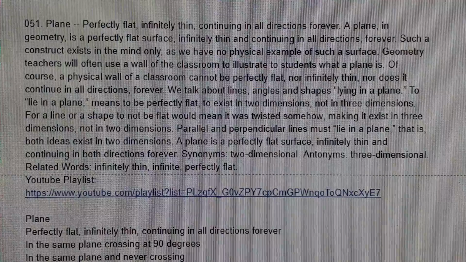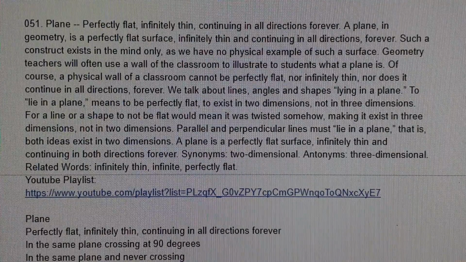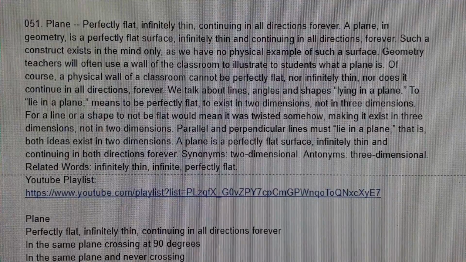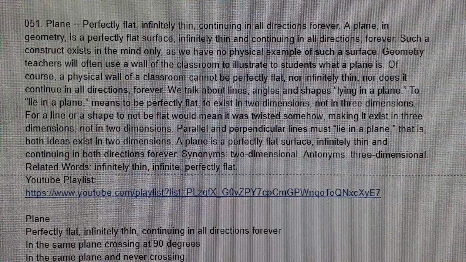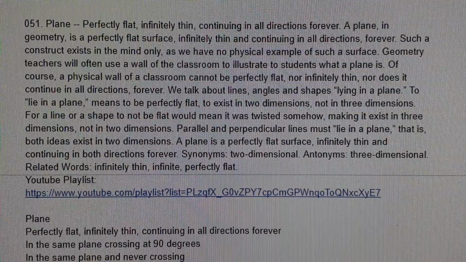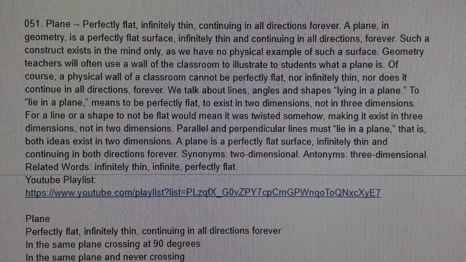To lie in a plane means to be perfectly flat, to exist in 2 dimensions, not in 3 dimensions. For a line or a shape to not be flat would mean it was twisted somehow, making it exist in 3 dimensions, not in 2 dimensions.